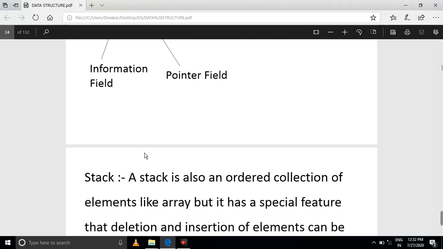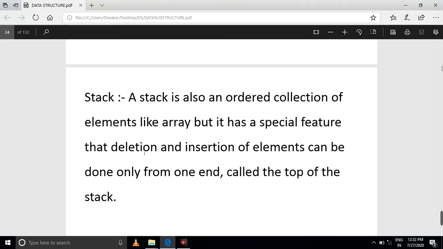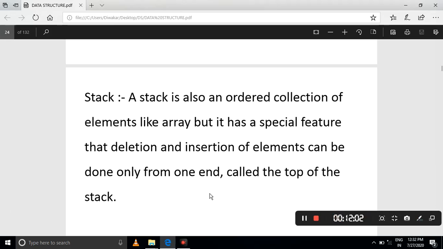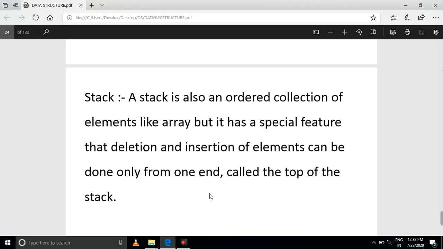Okay, next level, stack. Stack is a very important topic in your third unit. Stack, queue, whatever the things. I will give a small example only. In your programs also you have to study stack. Stack is also an ordered collection of elements like an array, but it has a special feature that deletion and insertion of elements can be done only from one end, called the top of the stack.